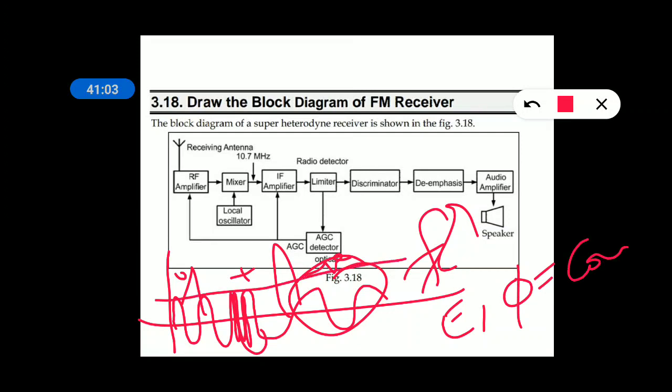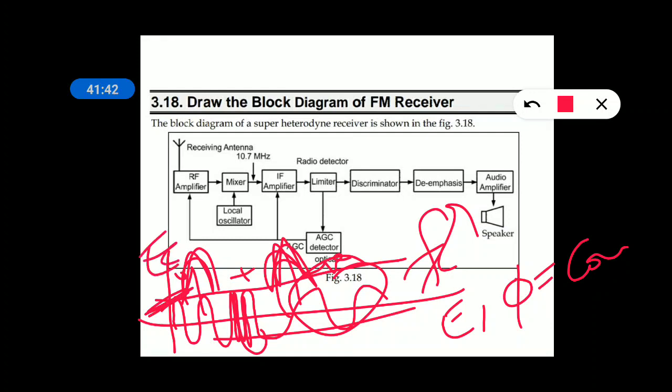For good FM, the amplitude of the FM signal is constant, but because of noise, there is an addition of noise pulses over the FM signal. From seeing that, you can easily tell this is noise. Hence, noise can be easily removed by making use of a diode in series with a resistor, or a diode which is connected in series with the IF amplifier, and the diode clipping voltage is maintained at the peak value of the carrier, that is this value. This value is maintained as the diode voltage, the biased clipper. The bias voltage is maintained as EC.